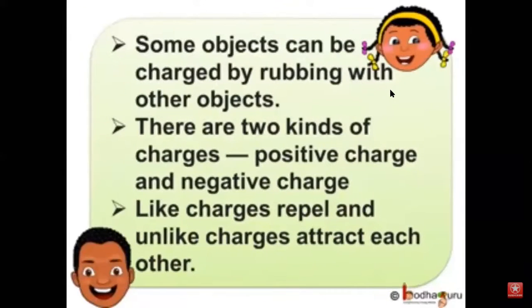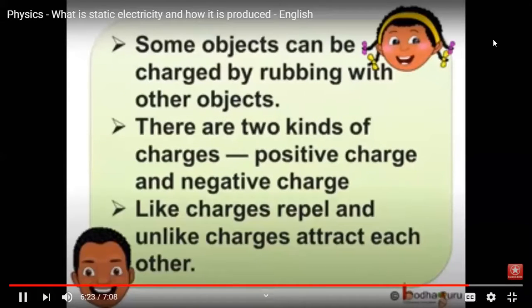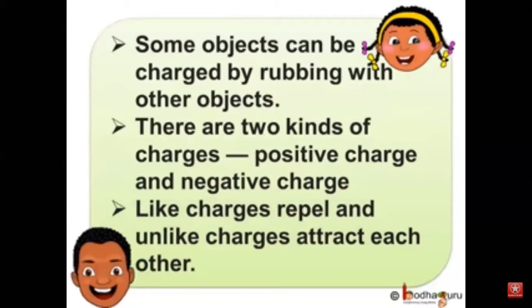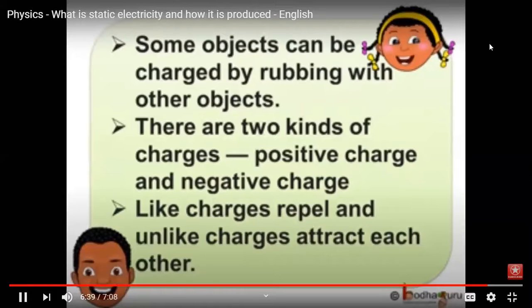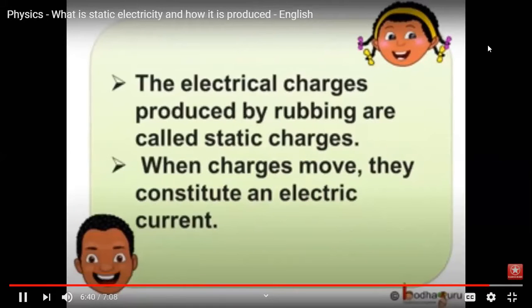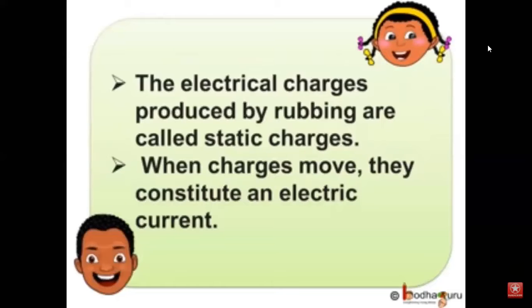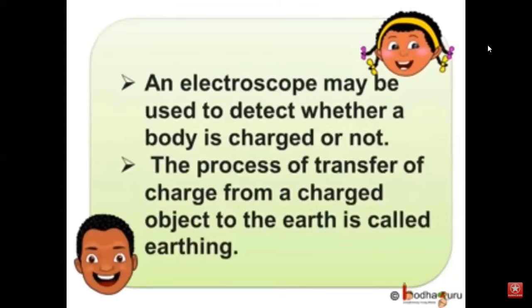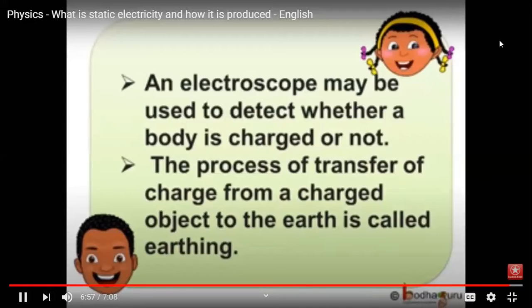So to sum up what we learned today, some objects can be charged by rubbing with other objects. There are two kinds of charges, positive charge and negative charge. Like charges repel and unlike charges attract each other. The electrical charges produced by rubbing are called static charges. When charges move, they constitute an electric current. An electroscope may be used to detect whether a body is charged or not.